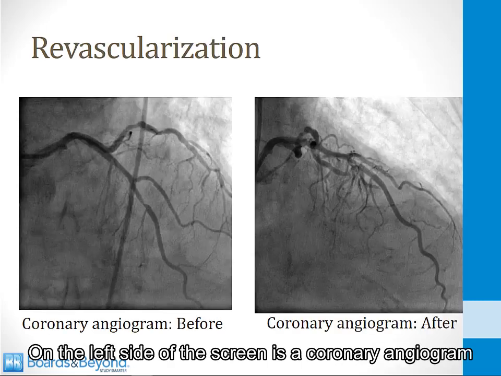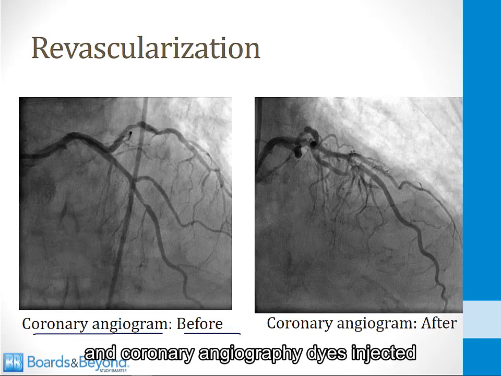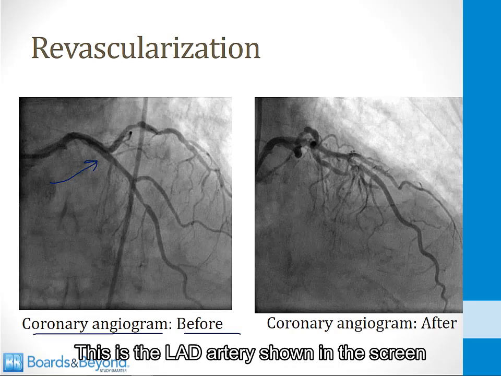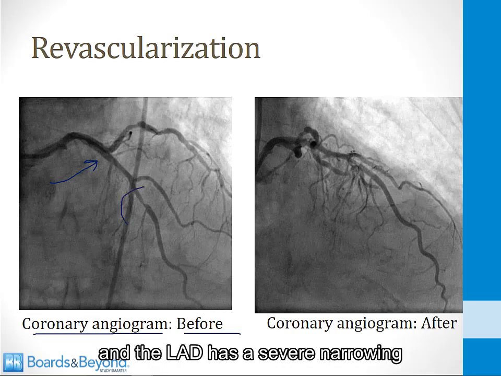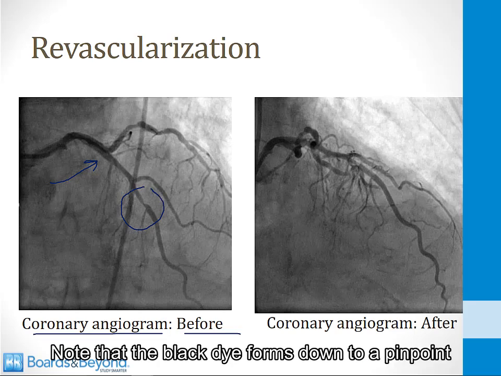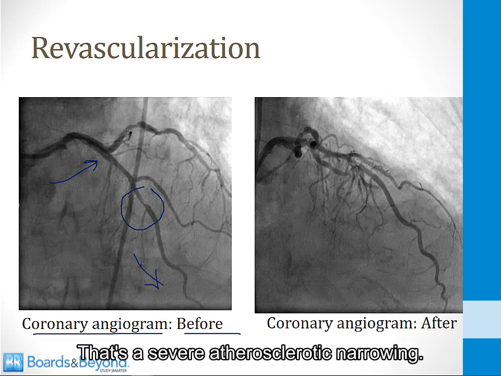On the left side of the screen is a coronary angiogram from a patient before coronary angioplasty. In coronary angiography, dye is injected into the coronary arteries, and note that this black dye is filling the blood vessels. This is the LAD artery shown on the screen, and the LAD has a severe narrowing that you can see right here. Note that the black dye forms down to a pinpoint and then goes on to fill the distal vessel. That's a severe atherosclerotic narrowing.